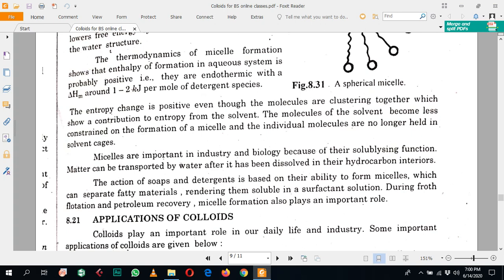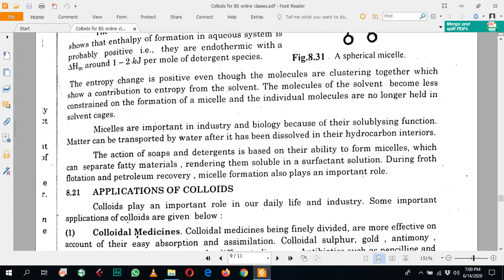With respect to the solvent, the molecules of solvent become less concentrated due to the formation of the micelles, and the individual surfactant molecules are no longer held in the solvent cage. So here there is no solvation of individual molecules, rather in micelle formation the polar ends show attraction with the water.